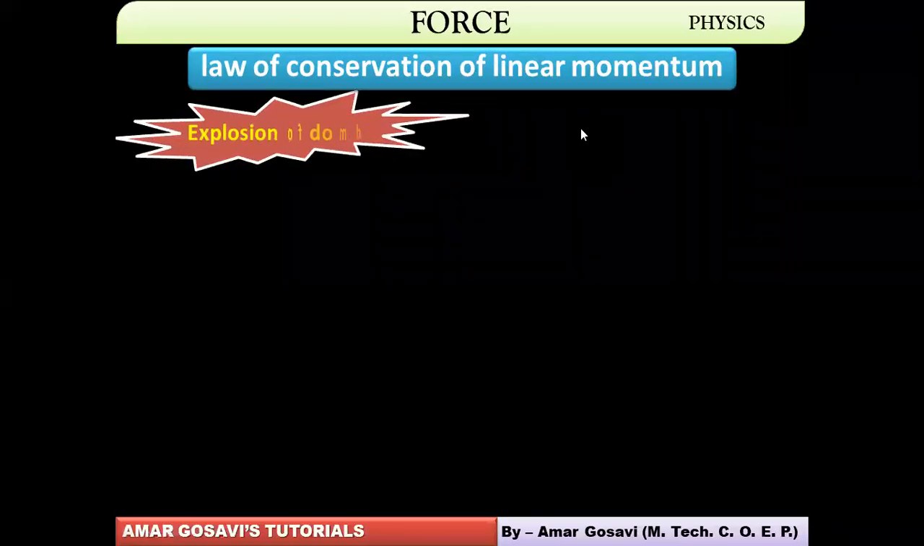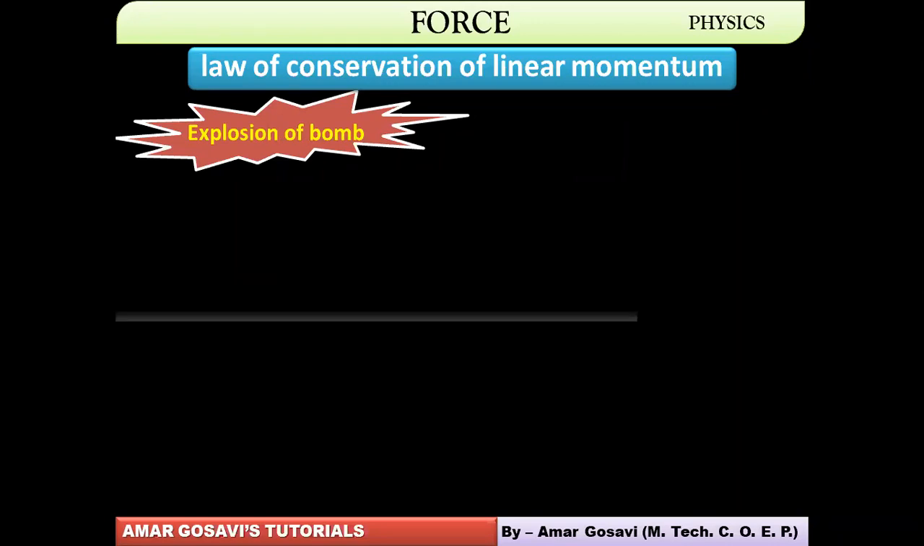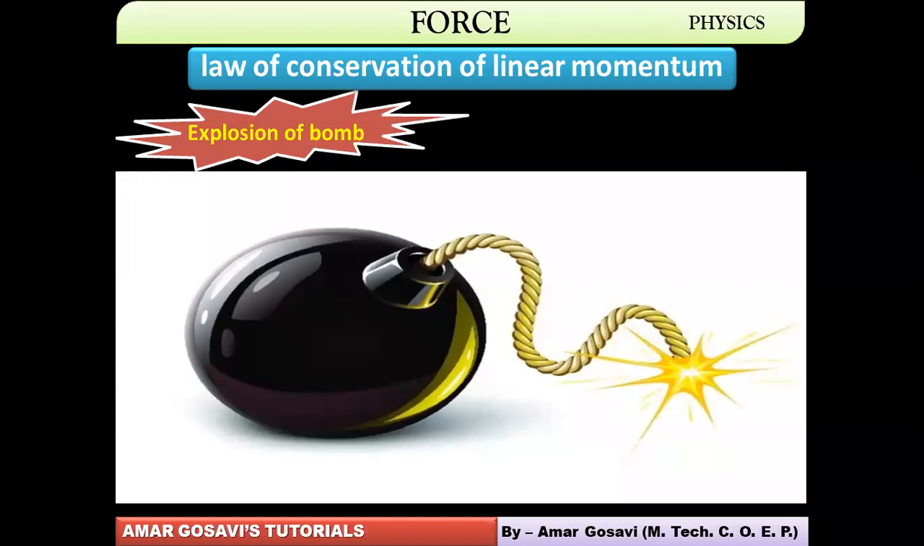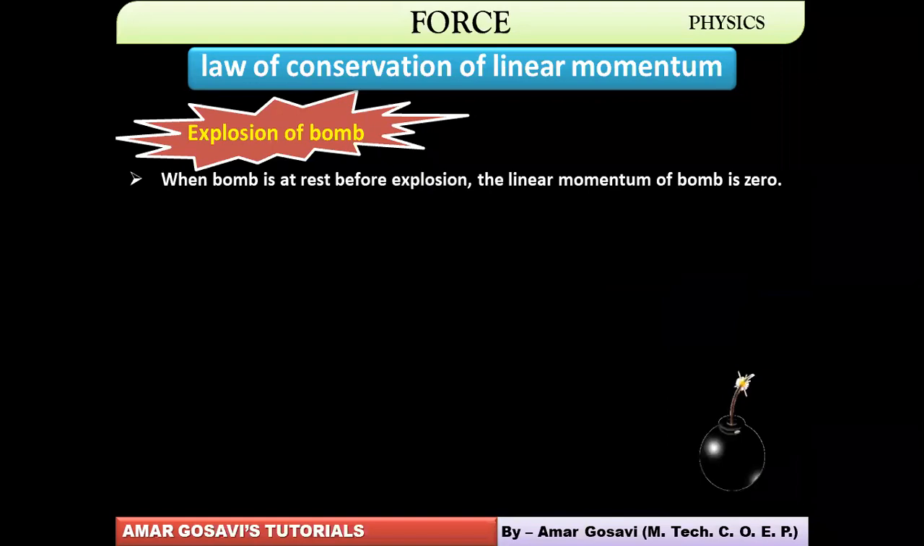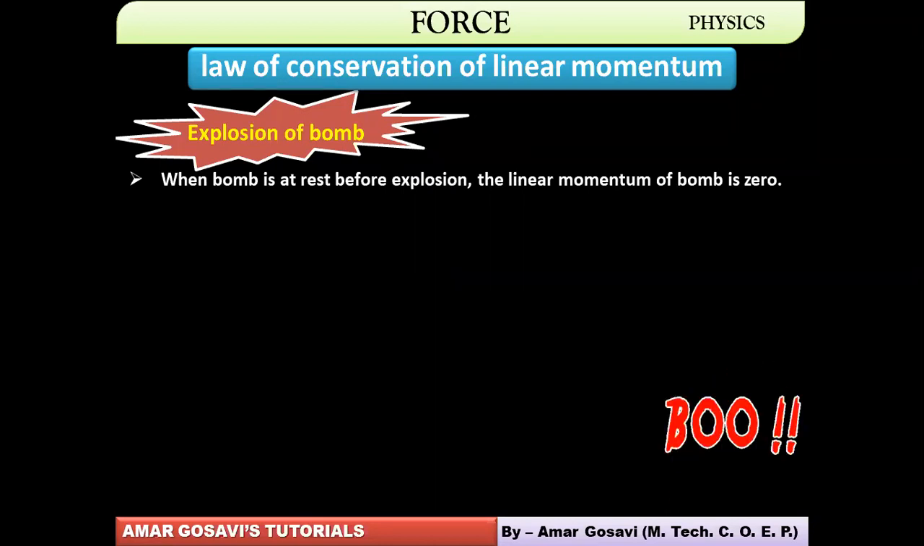Okay. The next example can be the explosion of a bomb. That again will be as per the law of conservation of linear momentum. Let's understand how. Initially, if I talk about a bomb, it's not exploding, right? So the initial momentum is zero. But then what happens after explosion? You all know, if it explodes, what's going to happen? When a bomb is at rest before explosion, the linear momentum is zero. We all agree with this. But when the bomb explodes, then what's going to happen?